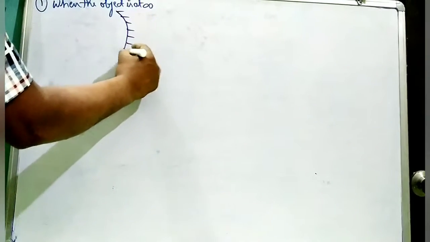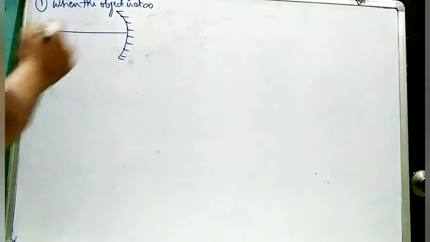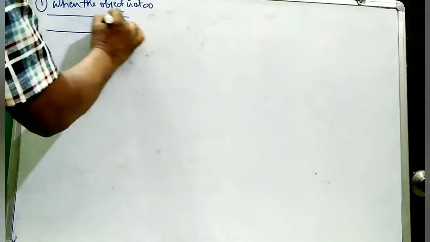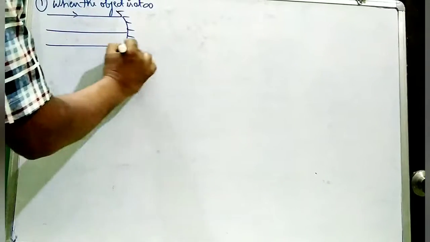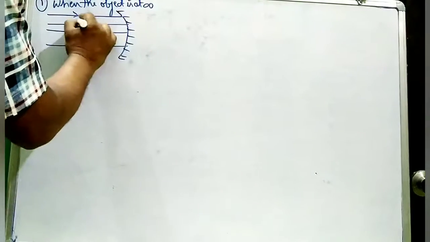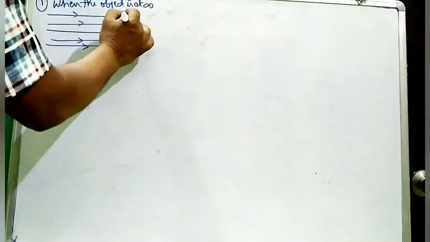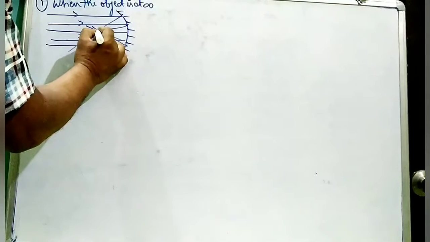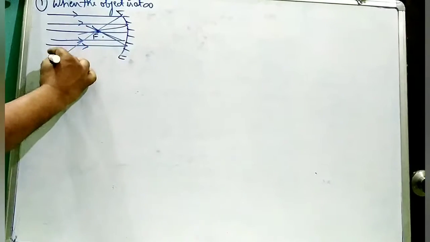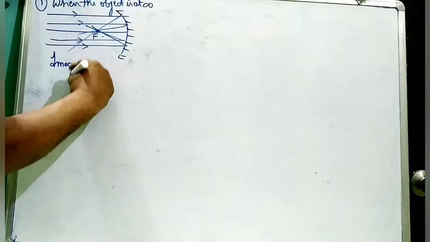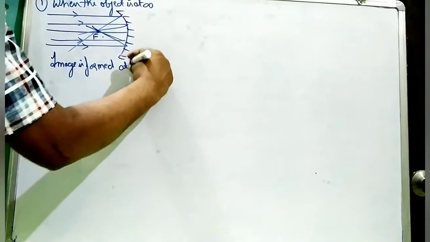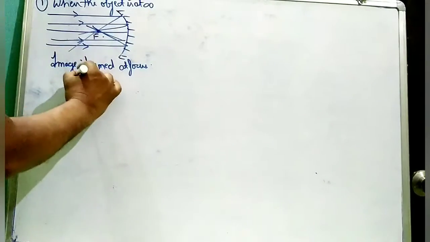This is a mirror. This is the principal axis. The object is kept at infinity. These are the incident rays from infinity. After reflection, the image is formed at focus. Image is formed at focus.